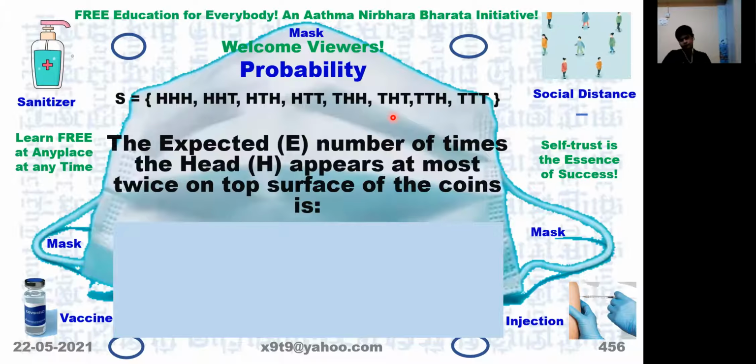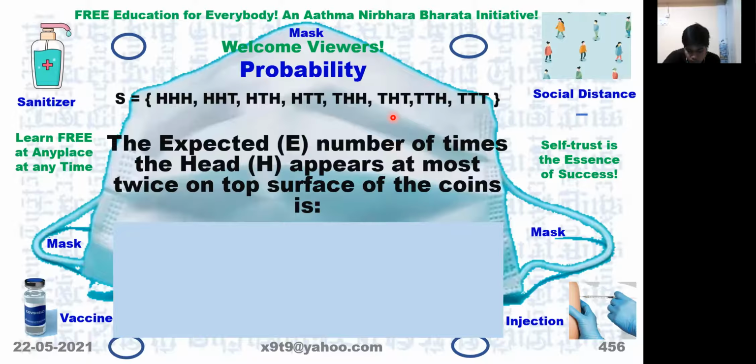What is the expected number of times the head appears at most twice on top surface of the coin? Not 7, 6. At most twice means it can be lesser than twice also.